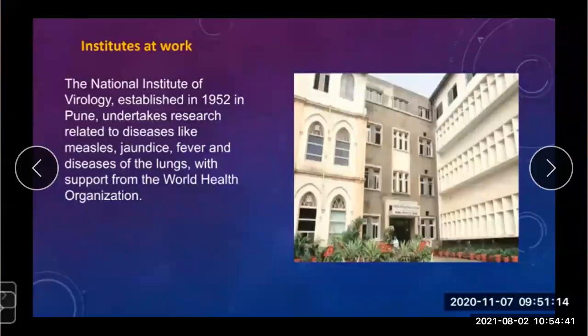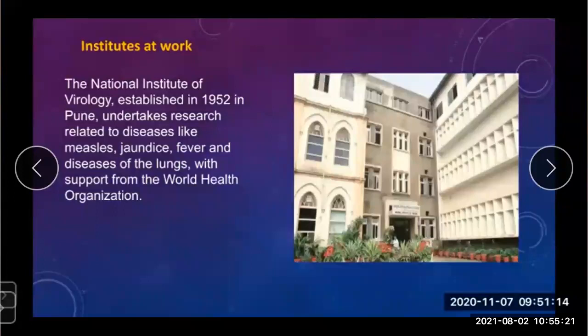They work to invent or to produce such microorganisms. In India, especially in Maharashtra, there is the National Institute of Virology in Pune. It was established in 1952, and it carries out all the research related to diseases like measles, jaundice, fever, and lung diseases.